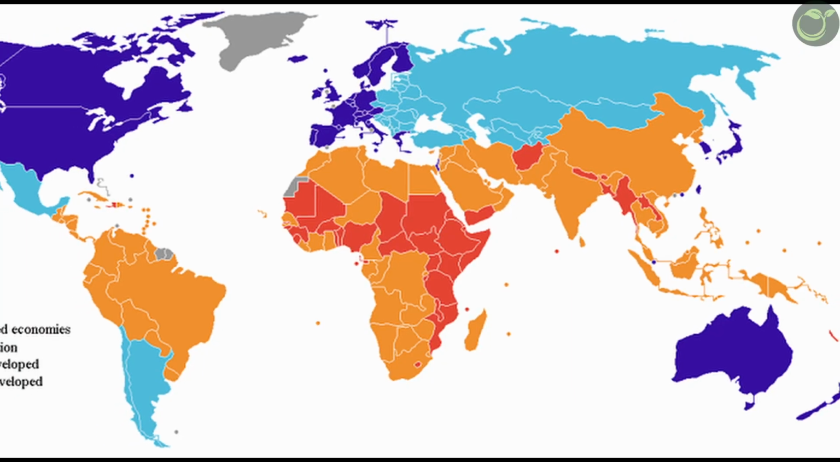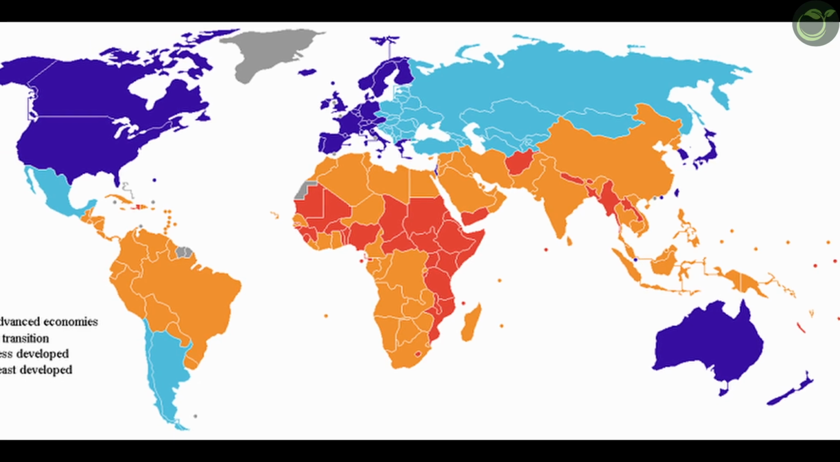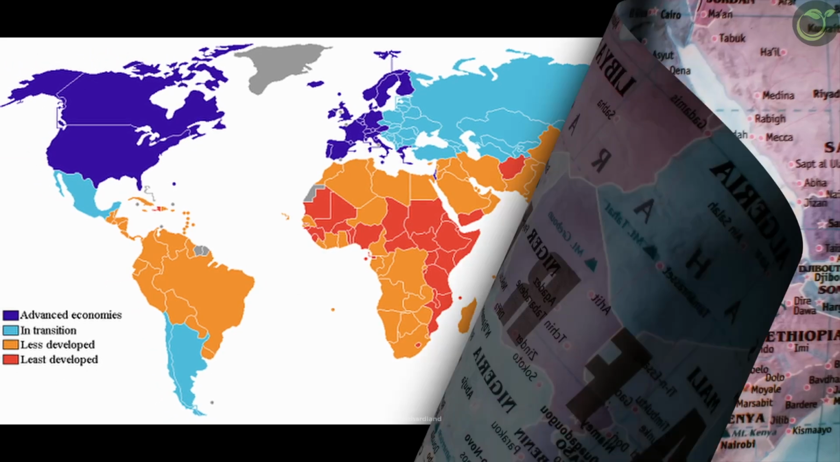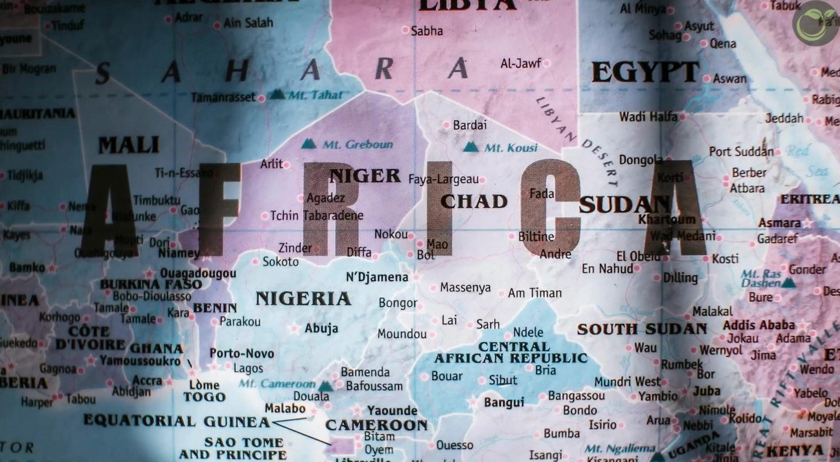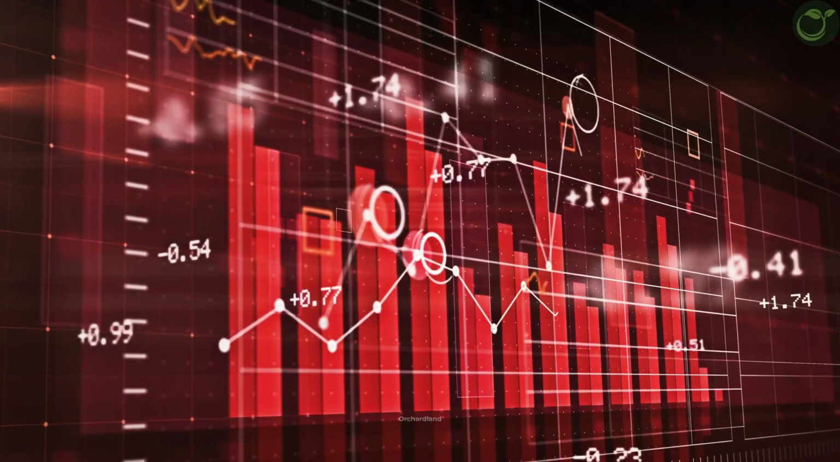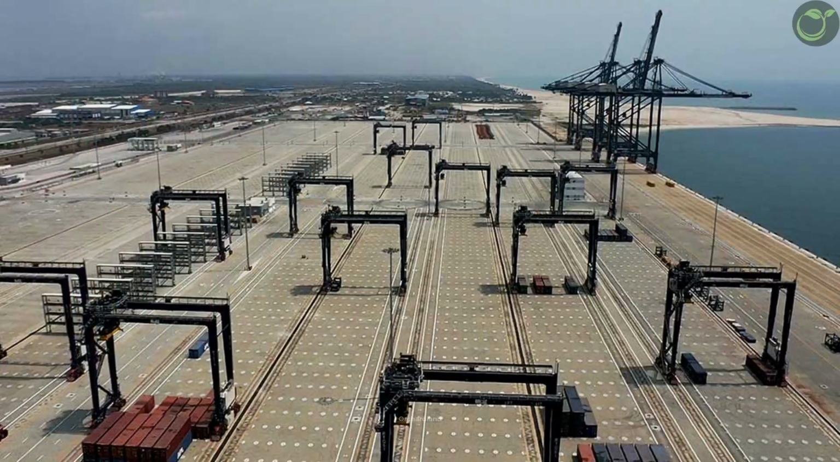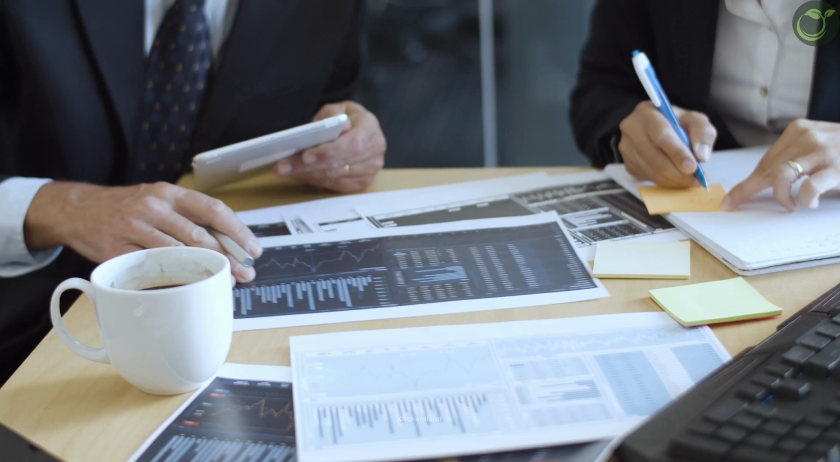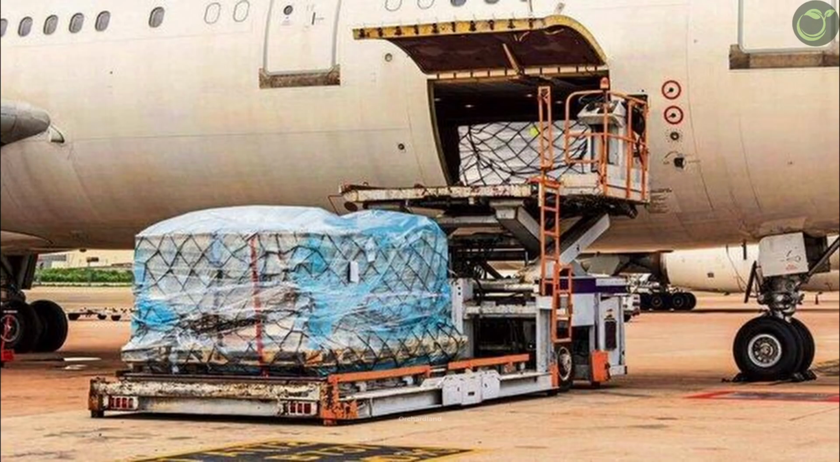Unequal benefits. Many developing and least developed countries struggle to benefit equally from the global trading system. For example, many African countries face challenges integrating into global supply chains, lacking the infrastructure and support to meet trade standards, leading to limited export growth.